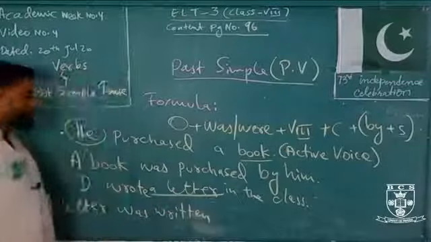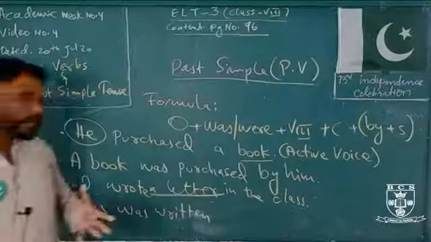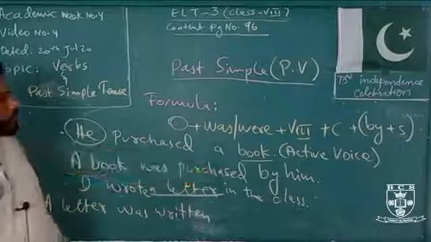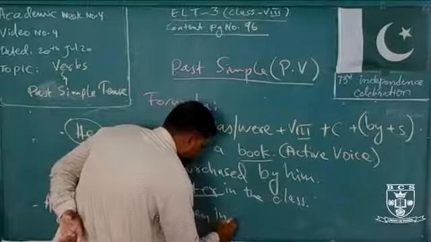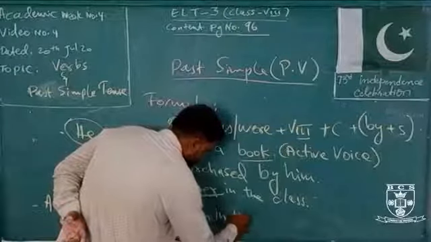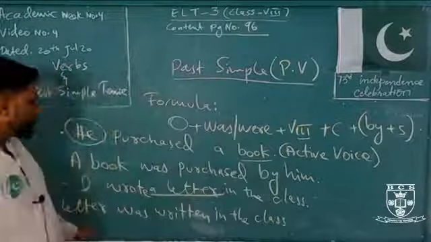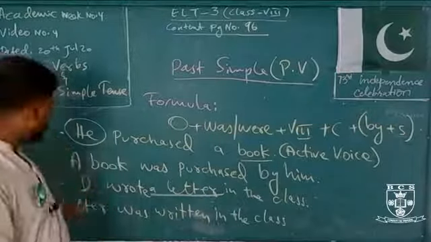A letter was written. Okay, after written, what do we need to do? You have to understand, we have a complement. What is the complement? In the class. So we will put in the class. A letter was written in the class by.